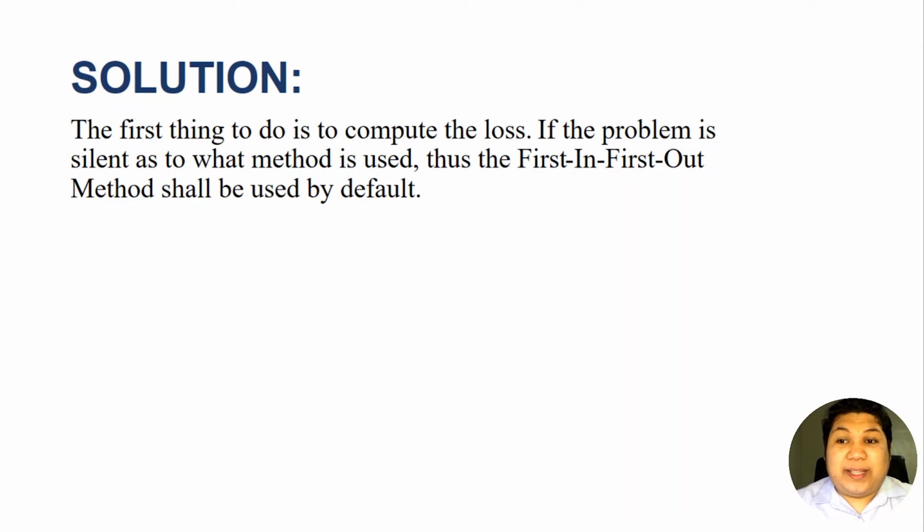If the problem is silent as to what method is used, the first in, first out method shall be used by default. Since this problem specifies what shares are being sold, we will apply the specific method.